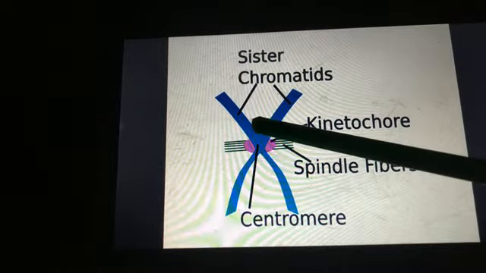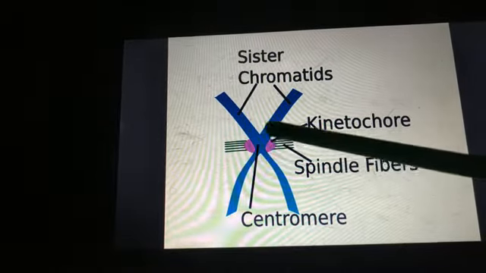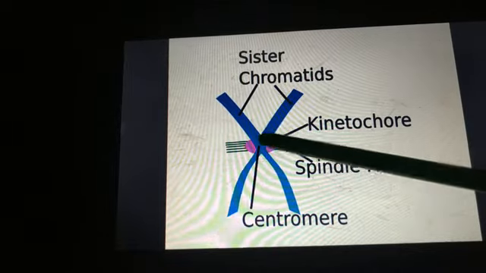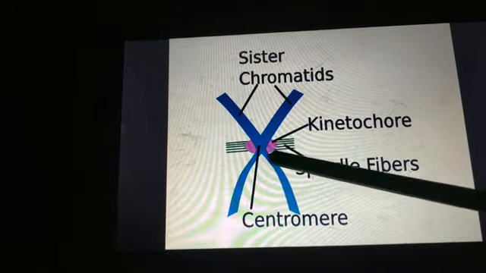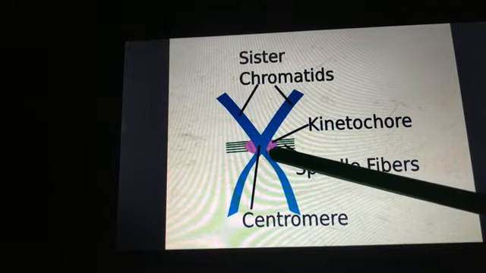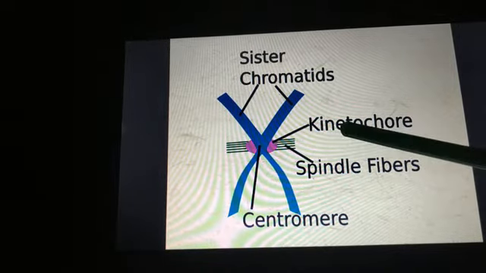And it has a proteinaceous disc, or plate-like structure, called the kinetochore. This plate-like structure is the kinetochore.